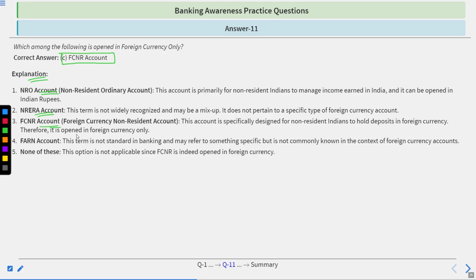FCNR account, Foreign currency non-resident account. This account is specifically designed for non-resident Indians to hold deposits in foreign currency. Therefore, it is opened in foreign currency only. FARN account. Not standard in banking and may refer to something specific but is not commonly used in the context of foreign currency accounts. None of these. This option is not applicable since FCNR is indeed opened in foreign currency.